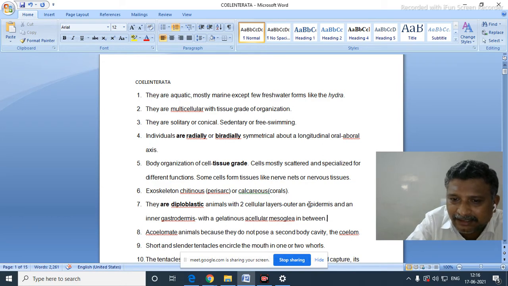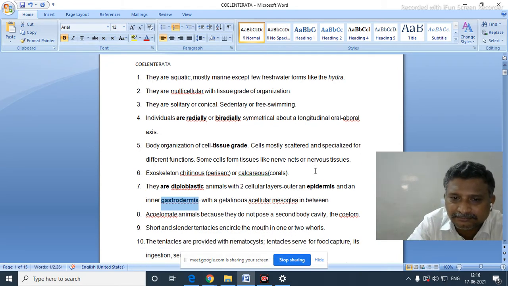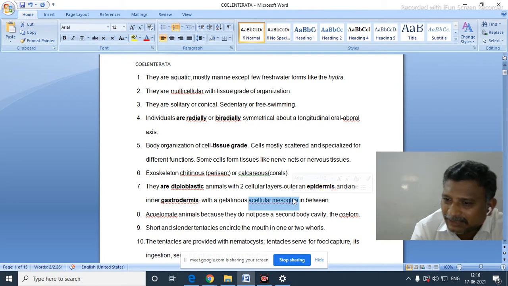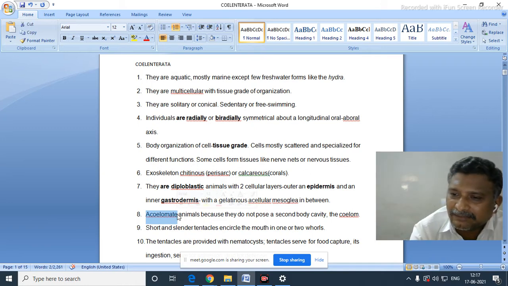Hence, the outer one here is called the epidermis. The inner one is now known as the gastrodermis. Now the mesoglea is a non-cellular and cellular material present in between these two layers in their body wall. In some organisms it may be with cells or without cells. They are acoelomate animals because they don't have any secondary body cavity.